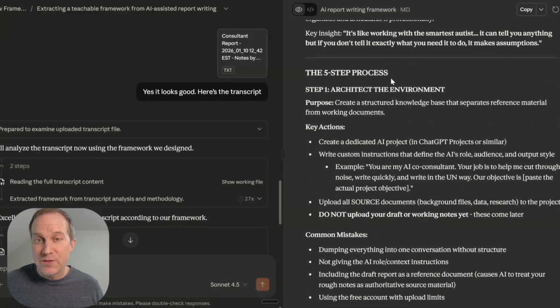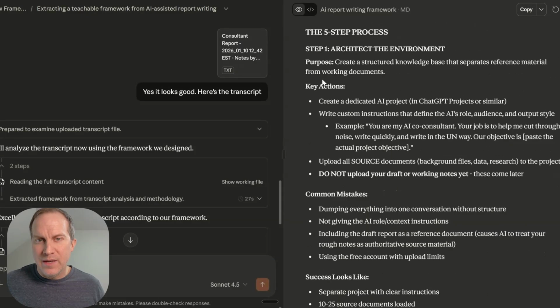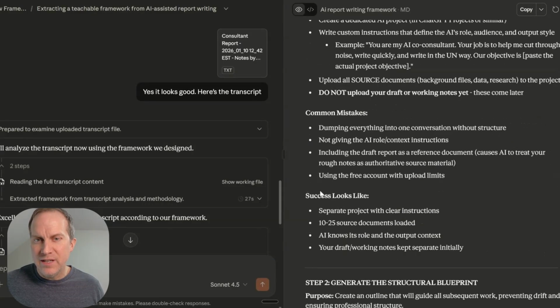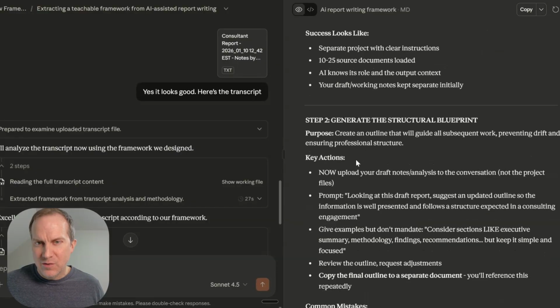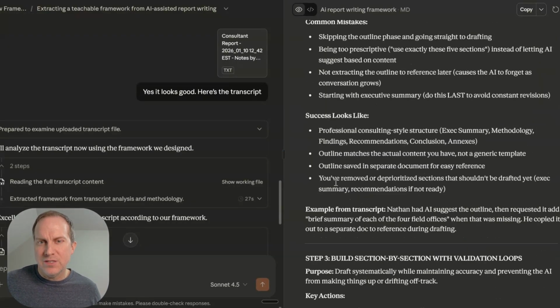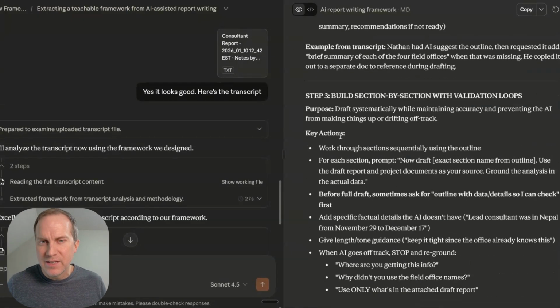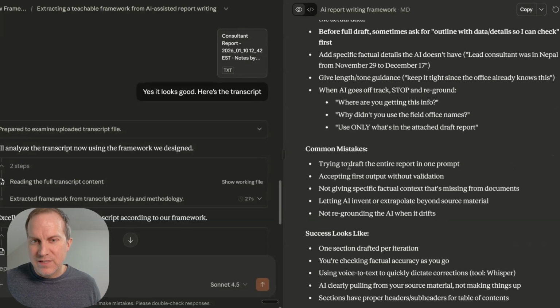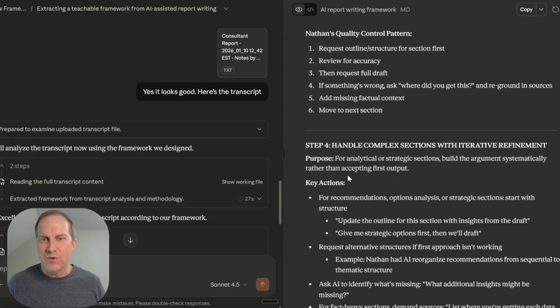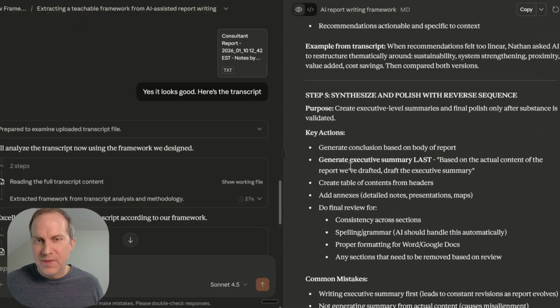The human does the thinking and analysis, the AI organizes and articulates it professionally. So then it goes through and it identified a 5-step process, architect the environment. And here it's giving me the key actions that you need to take, common mistakes, what success looks like. Step 2, generate the structural blueprint, key actions, common mistakes, what success looks like. Some examples. Step 3, build section by section with validation loops. You can see it's kind of repeating that same pattern over and over again. Step 4, handle complex sections with iterative refinement. And then step 5, synthesize and polish with reverse sequence.